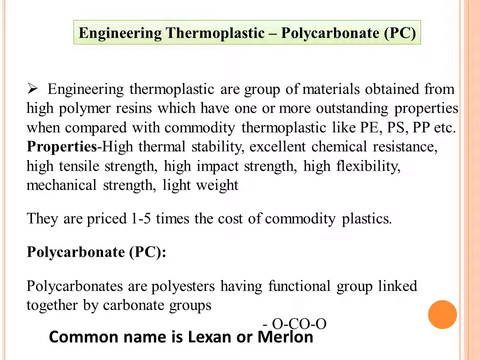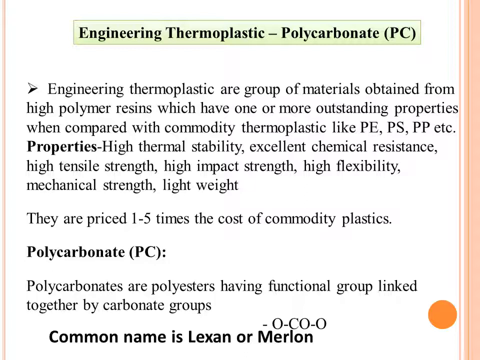Why? Because if we are using metal, then there can be corrosion, but these thermoplastics have chemical resistance. At the same time, they have high flexibility, high mechanical strength, and they are light in weight. So wherever the weight and strength ratio matters, where weight should be less and at the same time strength should be excellent, in that case we can use engineering thermoplastics. But at the same time these are priced 1 to 5 times the cost of commodity plastic, and this is natural. So the first example we will see is polycarbonate.